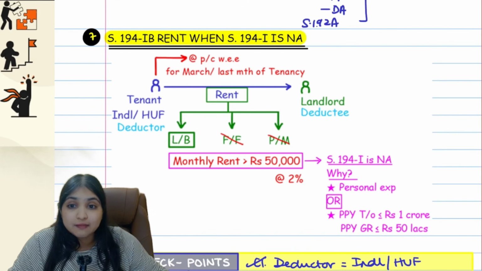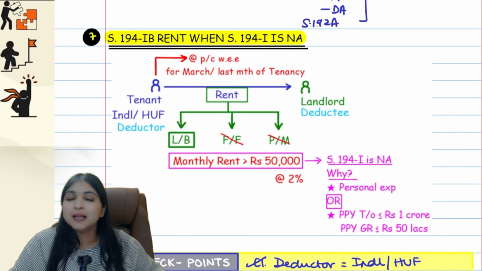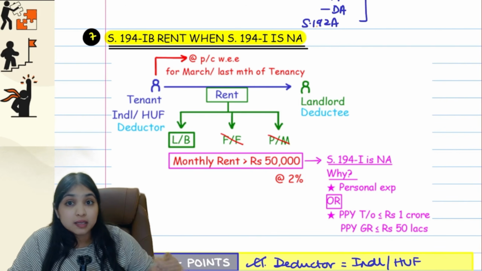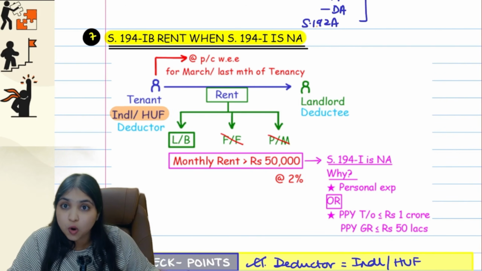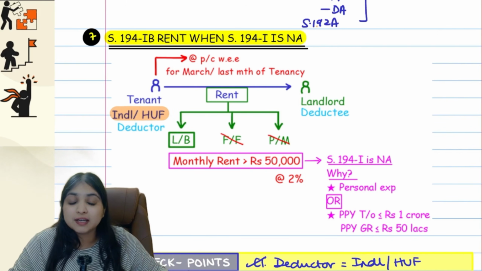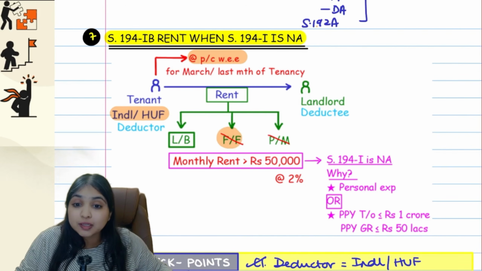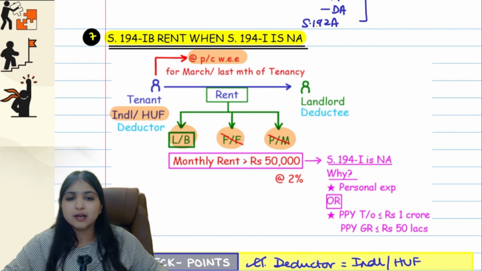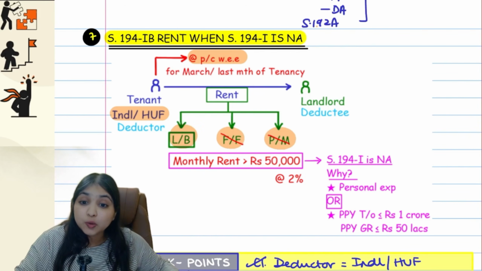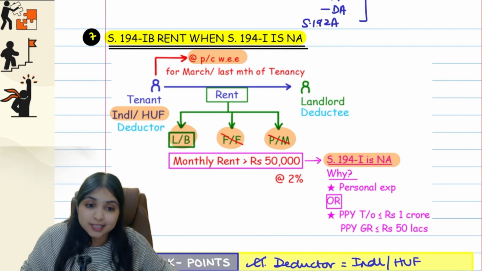Okay guys, so in 194IB, yes, even here I am talking about rent, but I am talking about that rent which is not covered by 194I. Okay, here the deductor has to be individual or HUF. Even over here we deduct tax at the time of payment or credit, whichever is earlier. But here we don't cover rent on furniture and fixtures, plant and machinery. We only cover rent on land and building. And when do we come to 194IB? Only when 194I is not applicable.